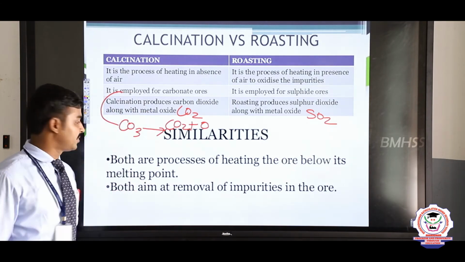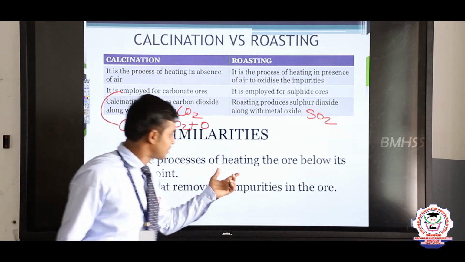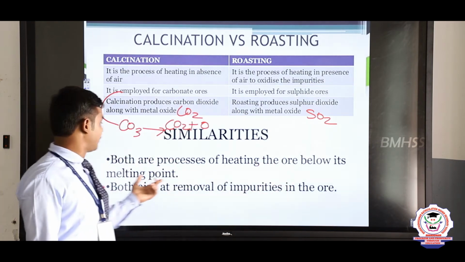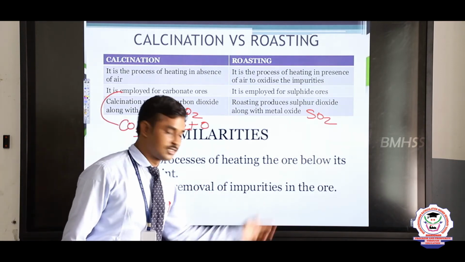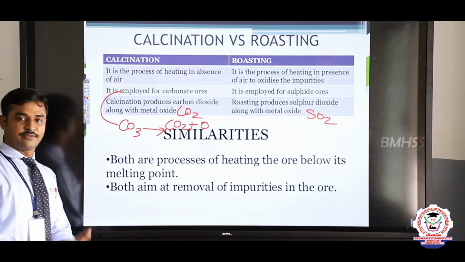And what are the similarities between the roasting and calcination process? Both are processes of heating the ore below the melting point, and both aim at removal of impurities in the ores. So, both are the same in this way.